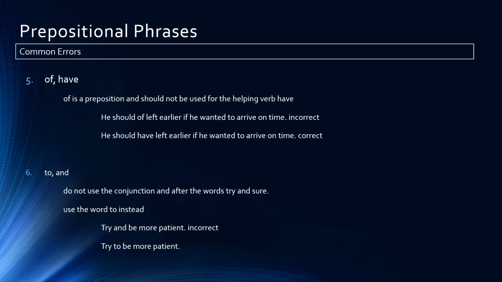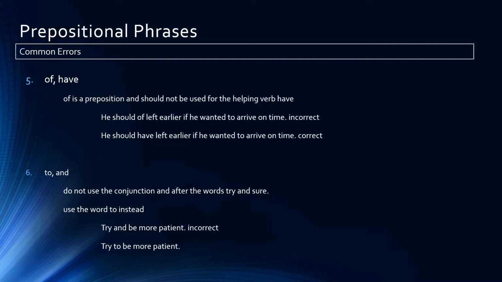Just a couple more examples of common errors with prepositions and prepositional phrases. The words of and have. Of is a preposition and should not be used for the helping verb have. Again, it's a very common mistake in our speech.